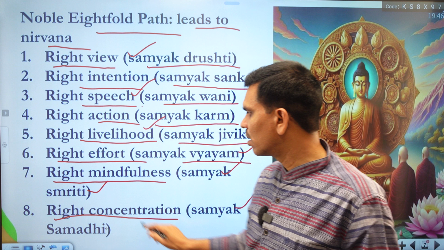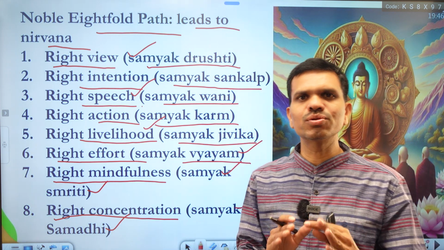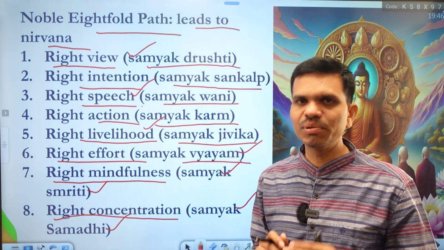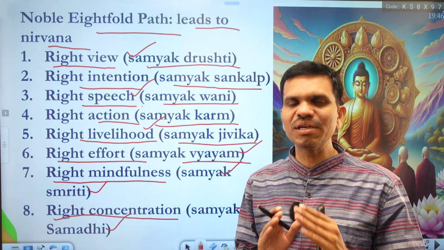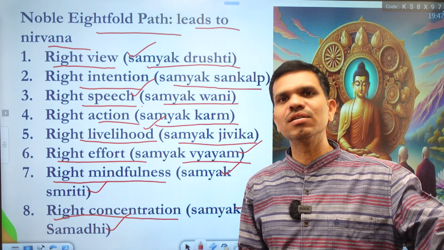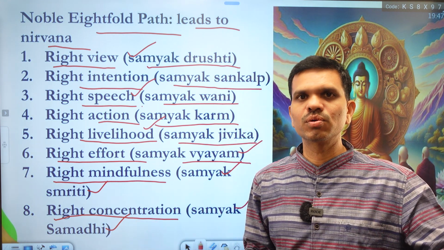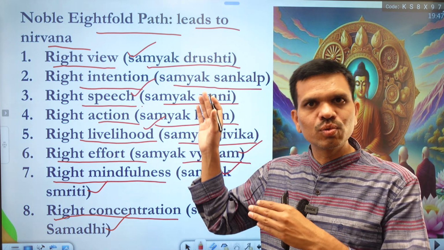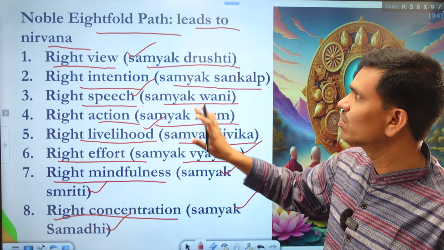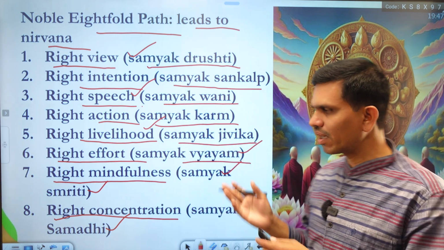This is the most important thing in the life of a human being. The ultimate goal of our life should be samyak samadhi. We should go to that position to achieve nirvana. So these are the eightfold paths which lead to nirvana in Buddhism.